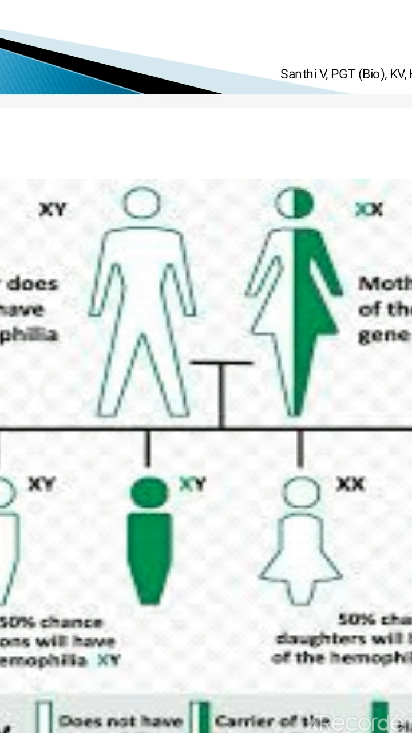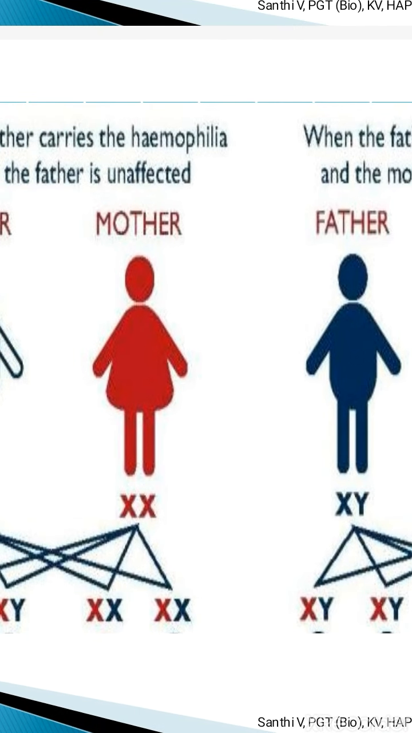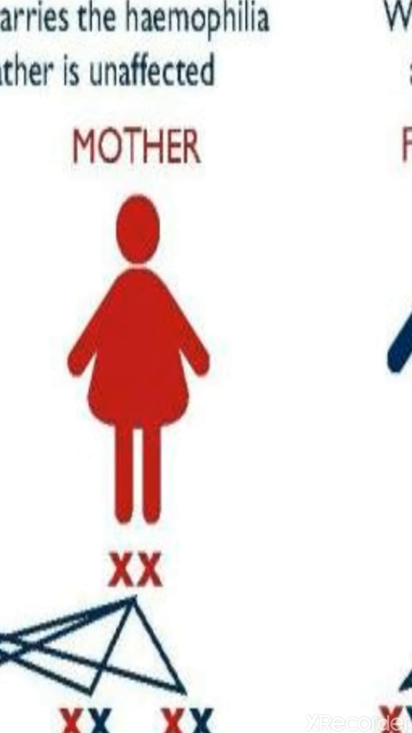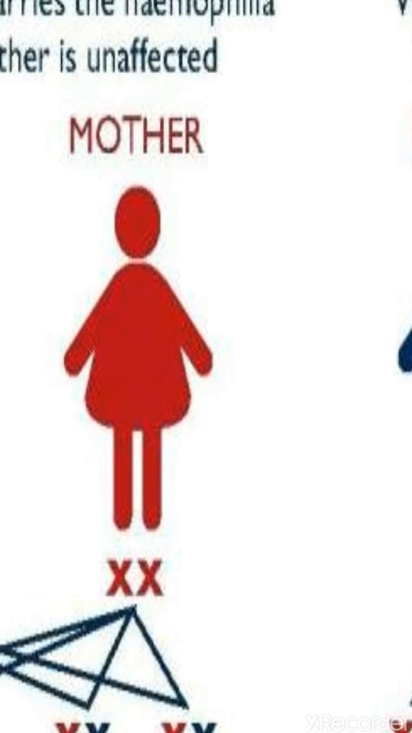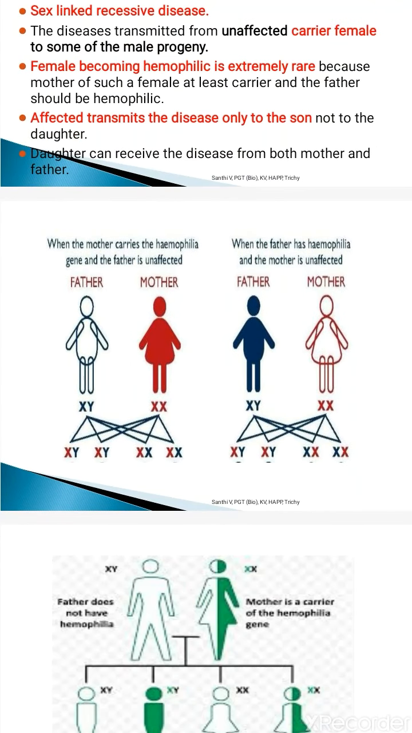But the females also can suffer from the problem. When the females suffer from the problem, both the X chromosomes have to carry the disease carrying gene, then only they will express it. So that's why hemophilic females or color blind females are very rarely observed. Color blindness and hemophilia are known as sex linked inheritance, and also sex linked recessive inheritance, and they are inherited in this way.